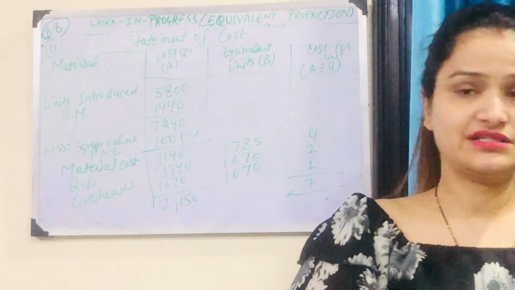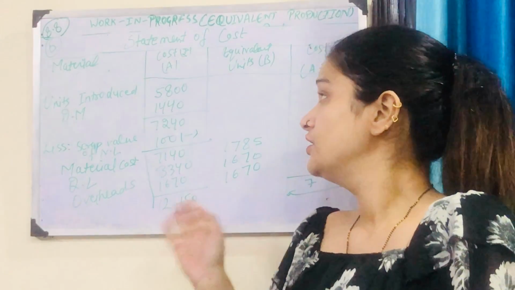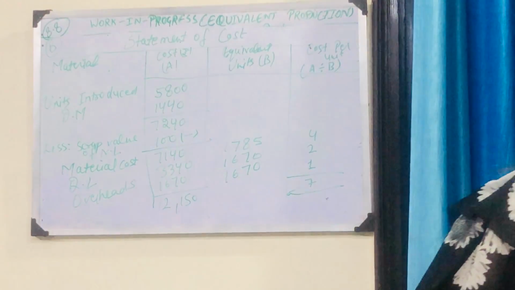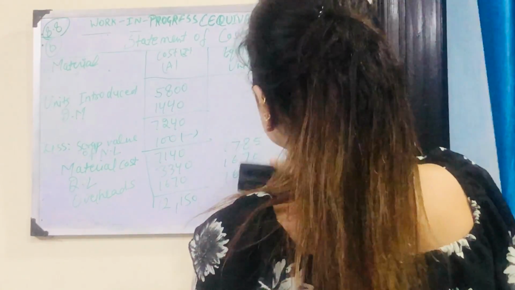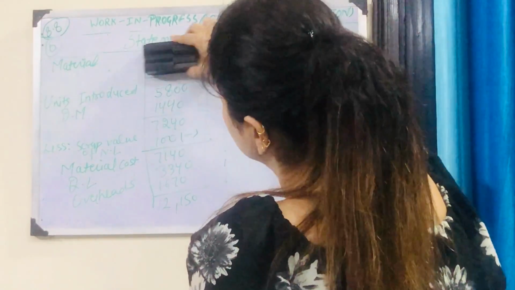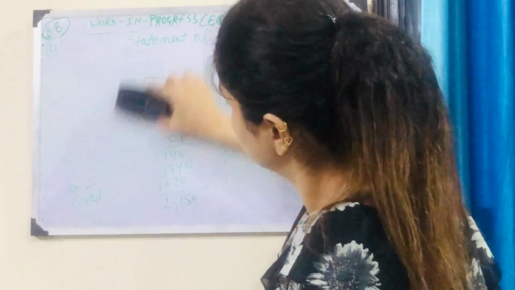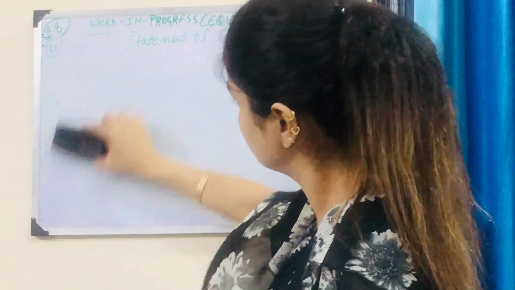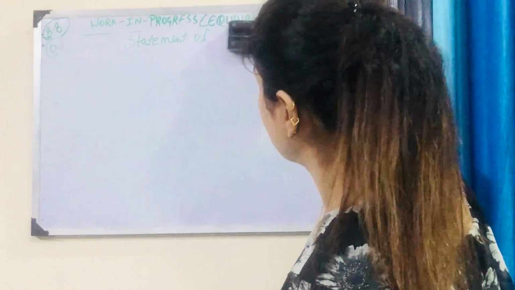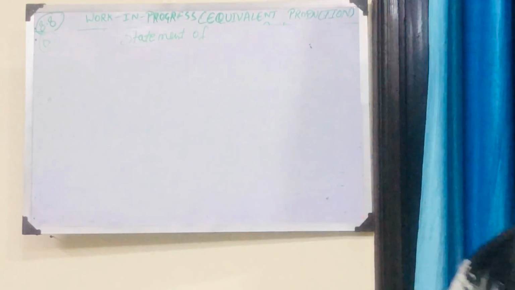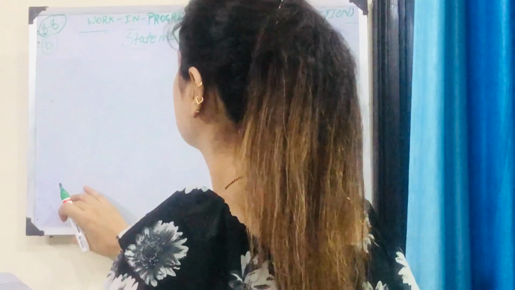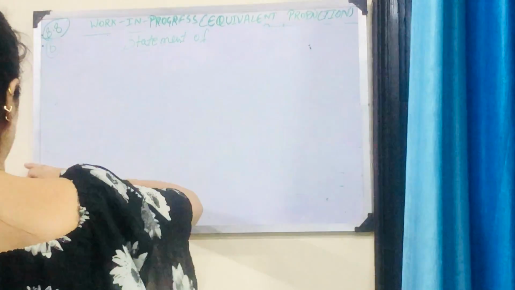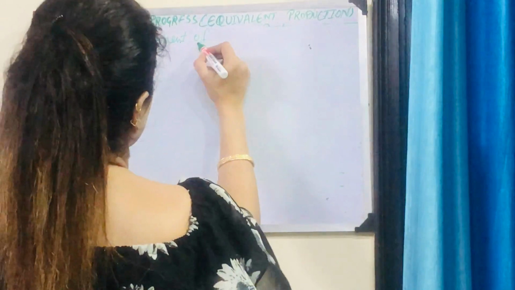So next we'll make the statement of evaluation.